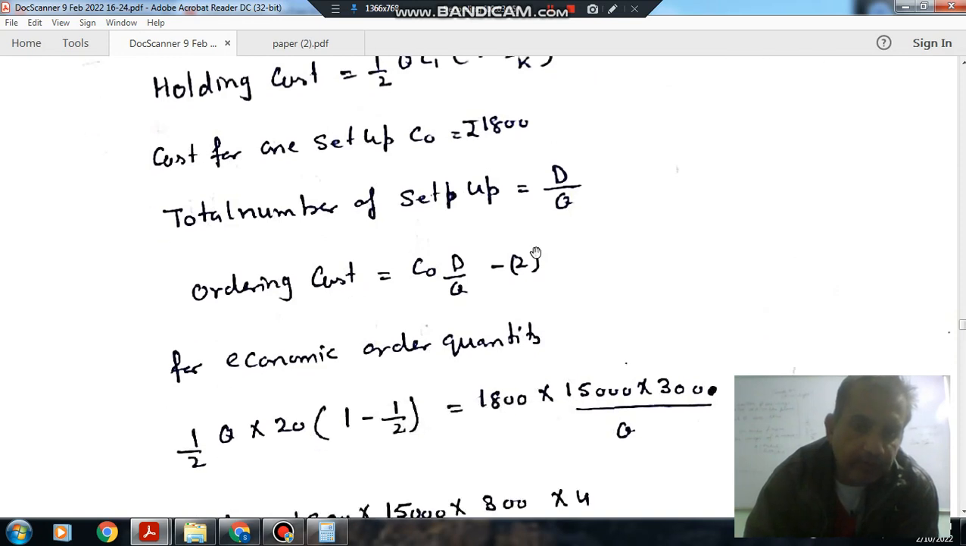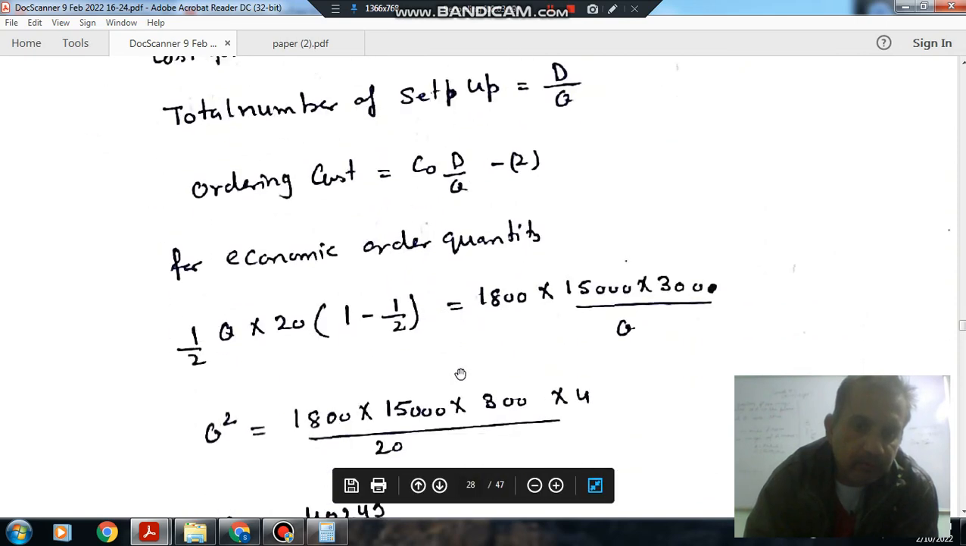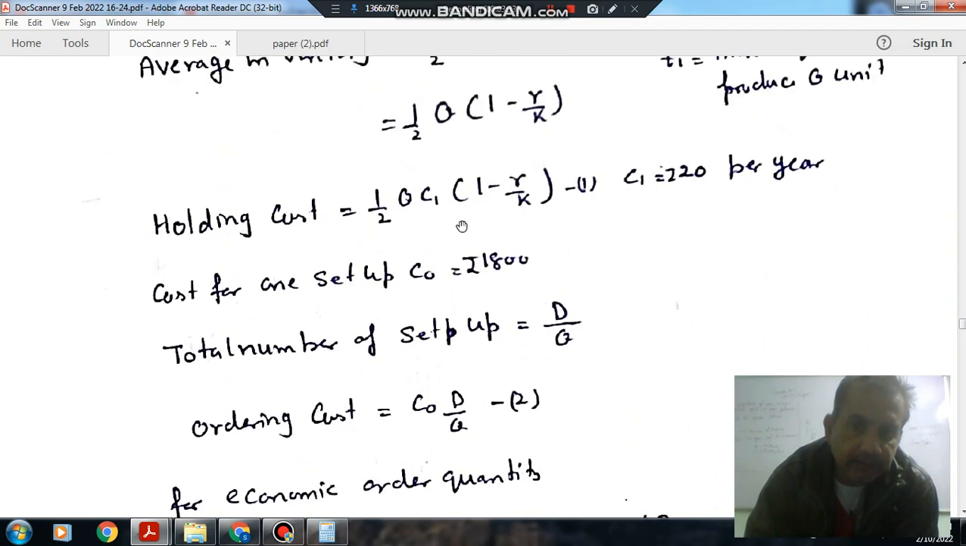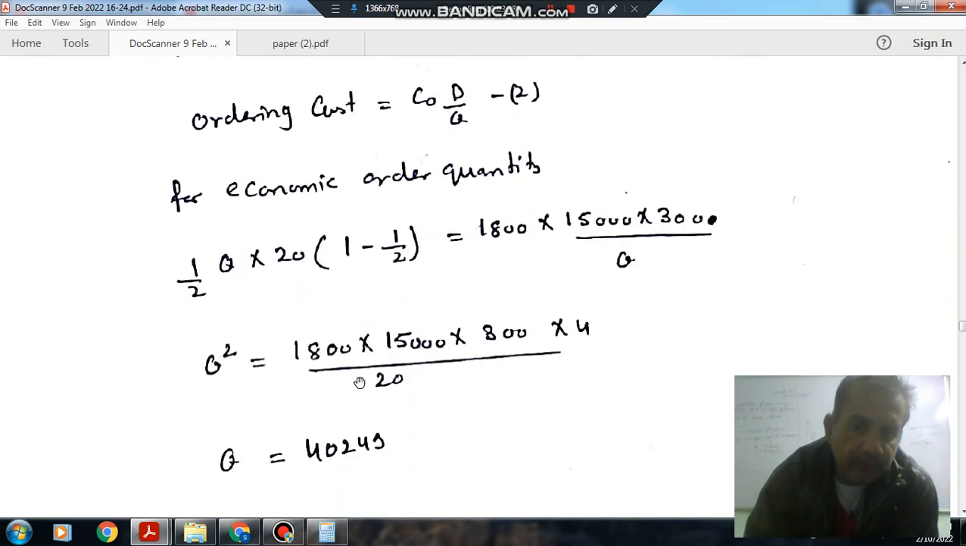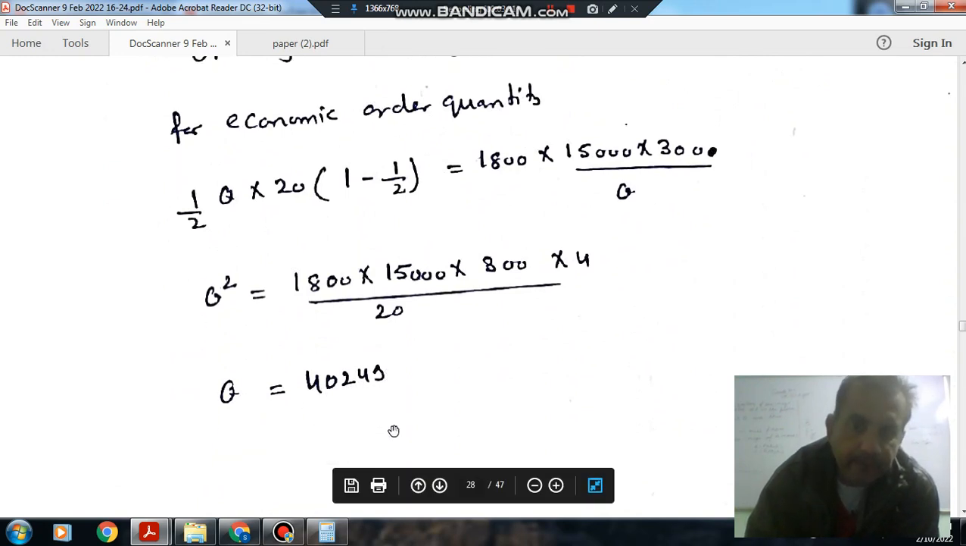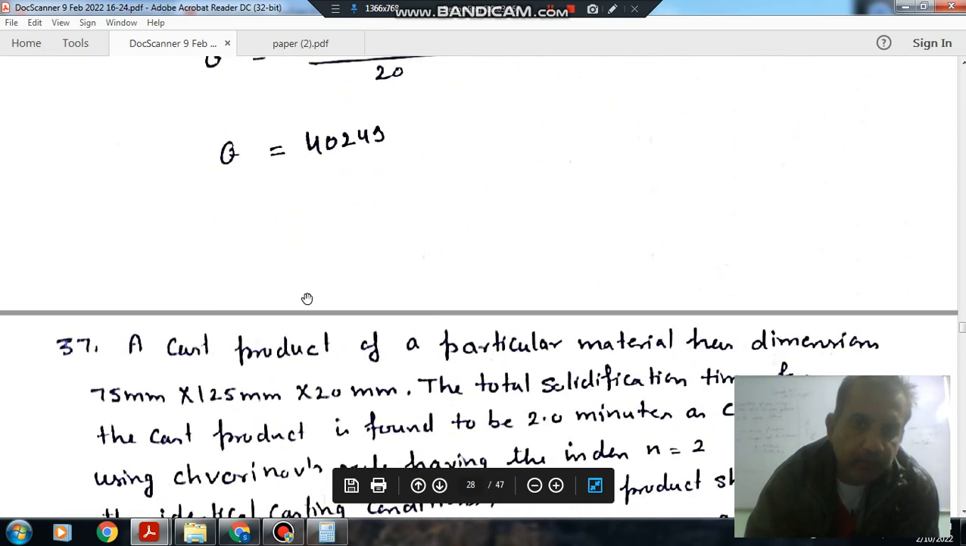For economic order quantity, both should be equal. Holding cost should be equal to ordering cost. Now we have C0, D, C1, R, and K. Putting these values, we can find out Q. Q is 40249. Economic order quantity is 40249.